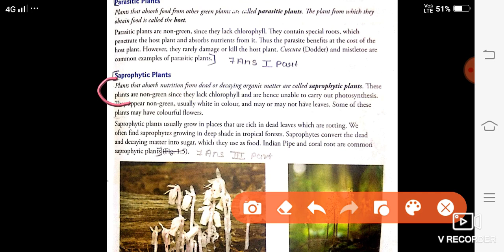These plants are non-green, and you will write till have leaves. Then you will start from here: saprophytic plants usually grow in places that are rich in that, and you will write till saprophytic plants. So this is your answer number 7, third part.